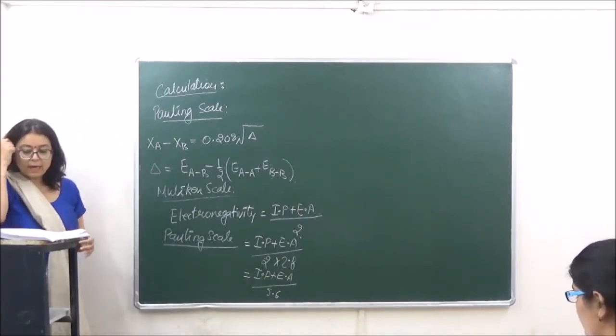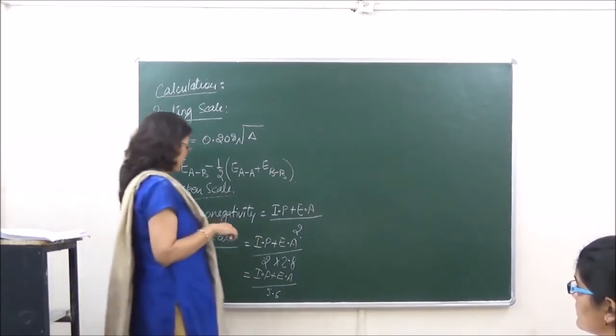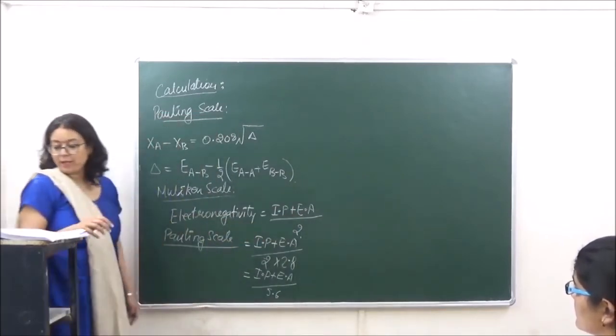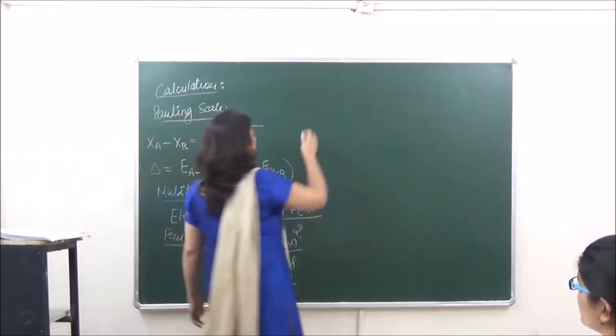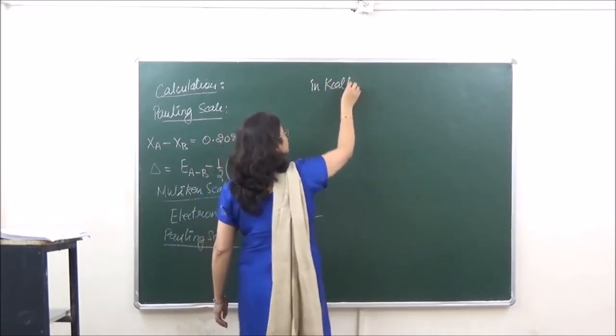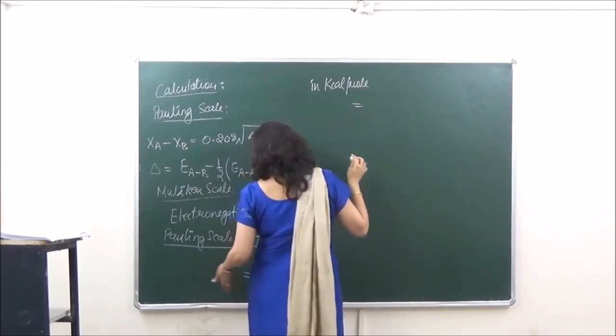Now if we are calculating this in kilocalories per mole, then you multiply the denominator by 23.06.